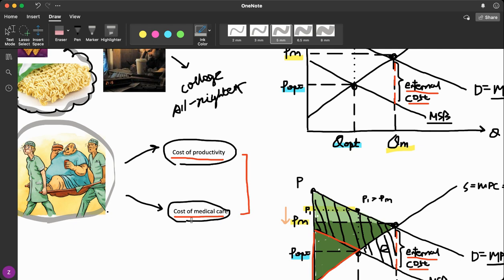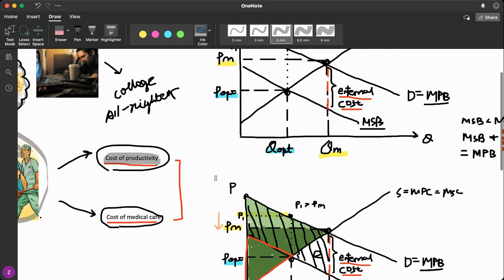And when you're too fat, you won't be as healthy as before, and it is more likely for you to get type 2 diabetes and heart diseases. And when you're sick, you'll be less productive at work. Therefore, we have to count the cost of productivity and foregone economic growth because of lost work days, disability, and perhaps death. And for most of the time, people need to go to hospital for their serious health conditions caused by unhealthy eating. And time, money, and energy spent treating patients will affect the efficiency, availability, and cost of medical care. And these are the negative externalities caused by an unhealthy diet.